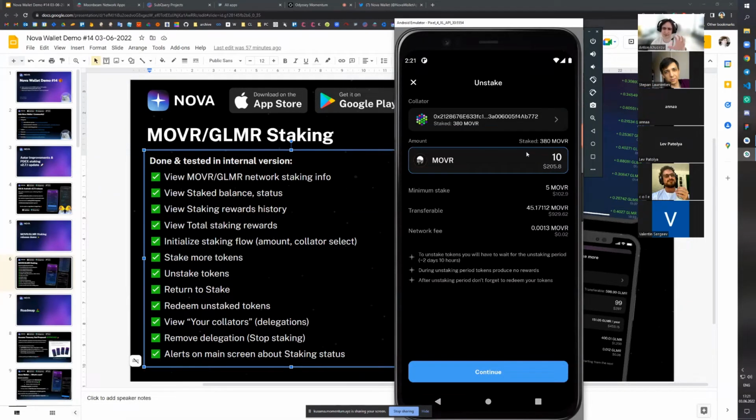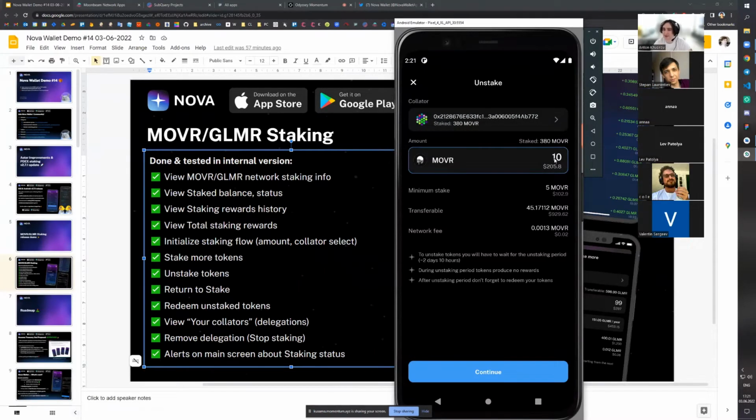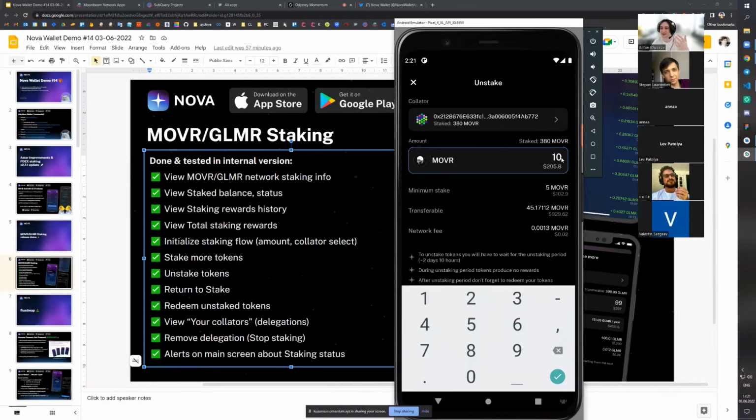From the UX perspective, we're trying to allocate all the useful information for you here. So for example, you can see how many tokens you have staked with this collator here, and also here, of course, because it's a part of this interface, so that you can always understand what your maximum is, right? So you can unstake something like up to 380, right?